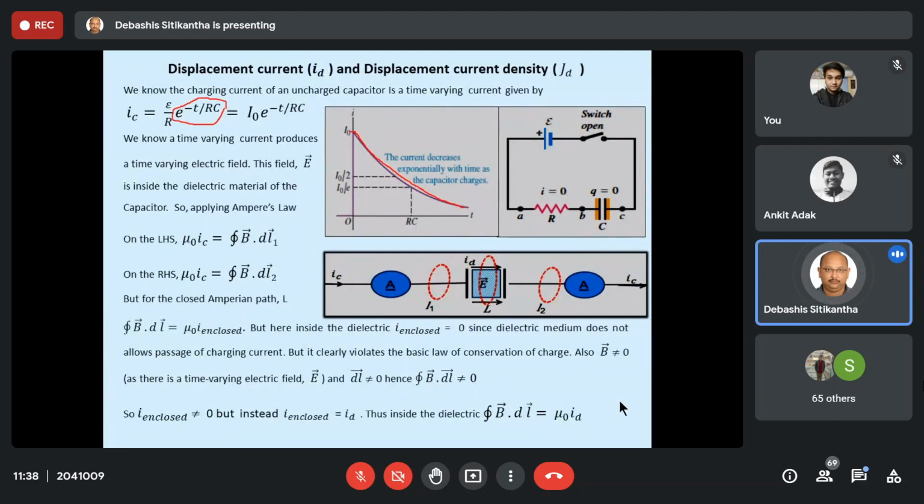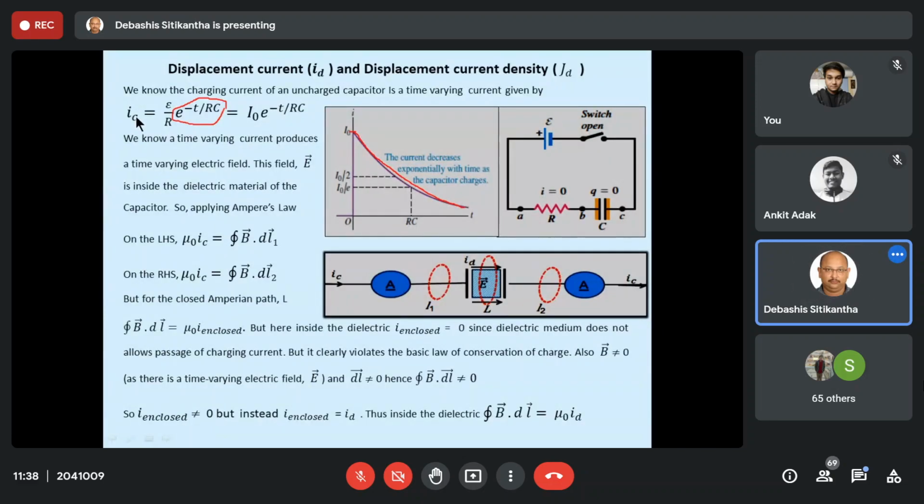Even though they are not alternating, that means they are not changing polarity, at least we can say all of them are changing with respect to time. So they are time varying. As you can see, IC is equal to I0 times e to the power minus t by RC, which clearly suggests that as time progresses this value is going to change, and therefore the value of IC is going to change.